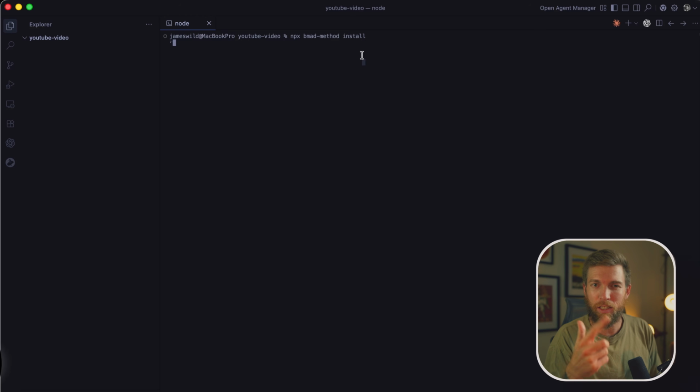Now you can actually start to see it's spinning in the background. It should only take 5 minutes max. It's pretty straightforward. As I said, you'll need to have Node installed.